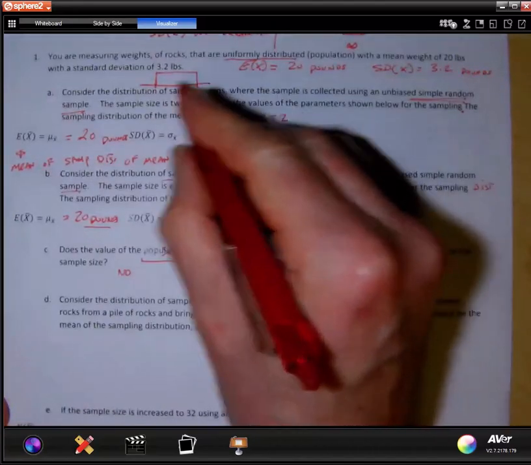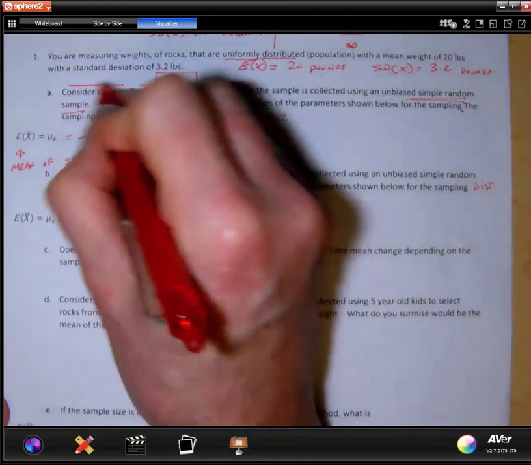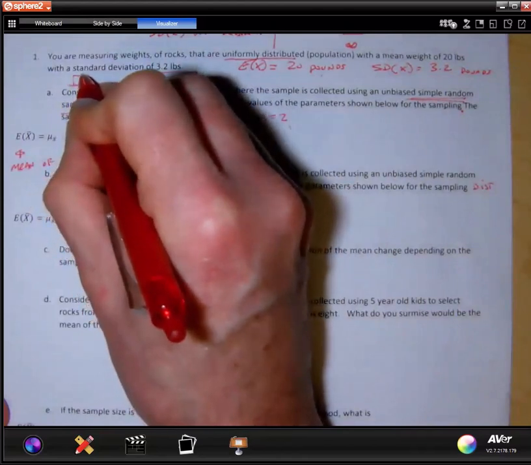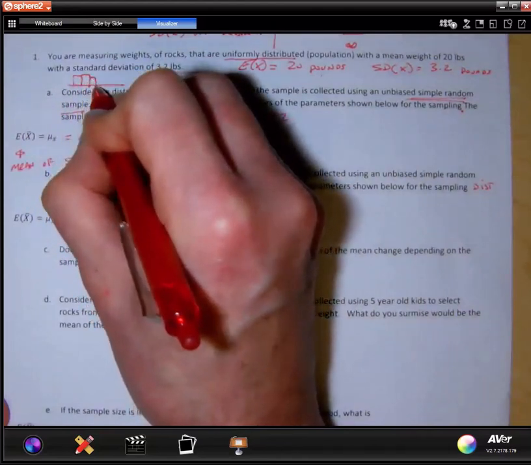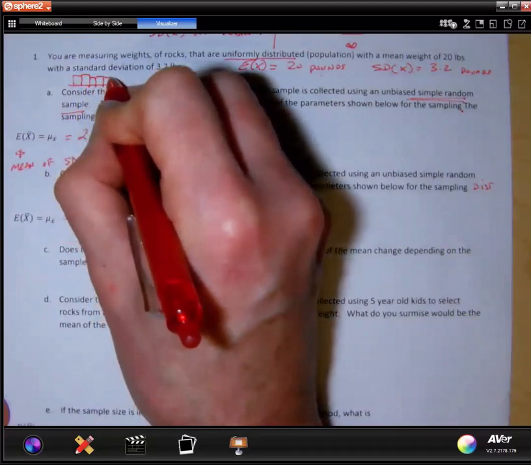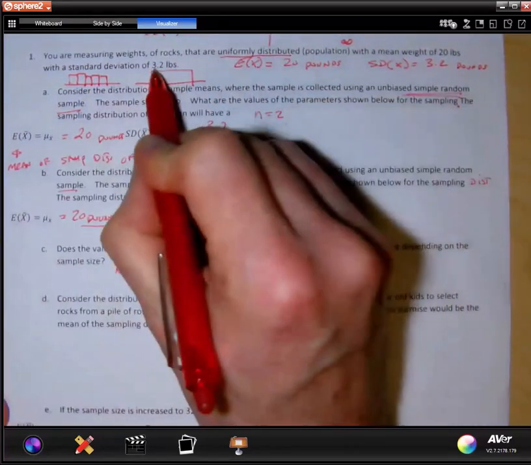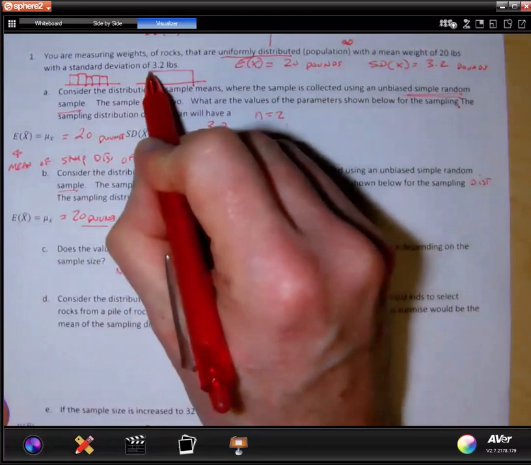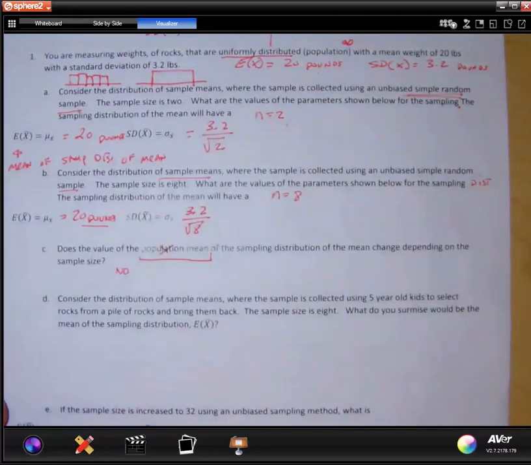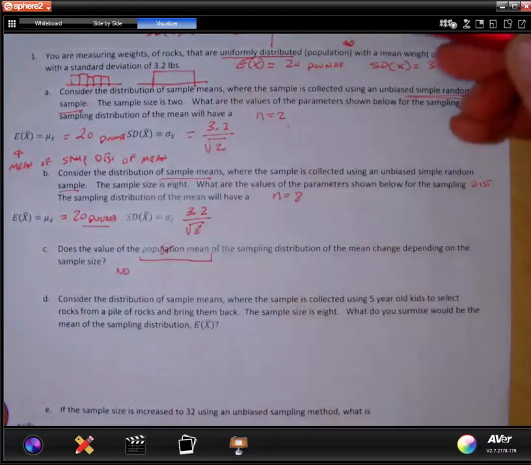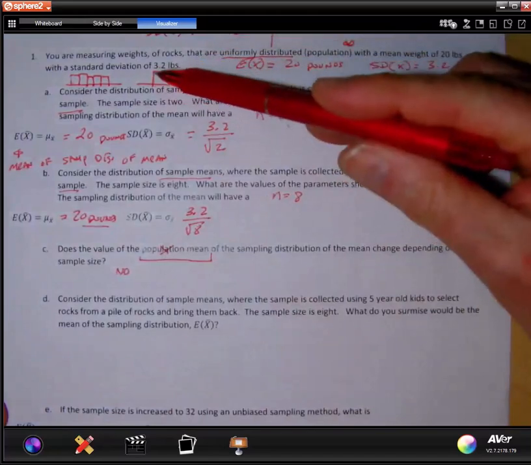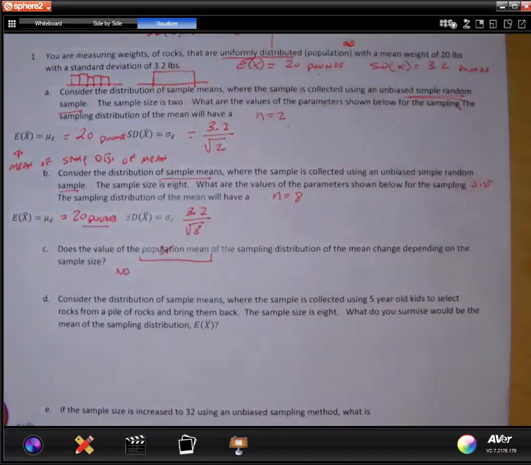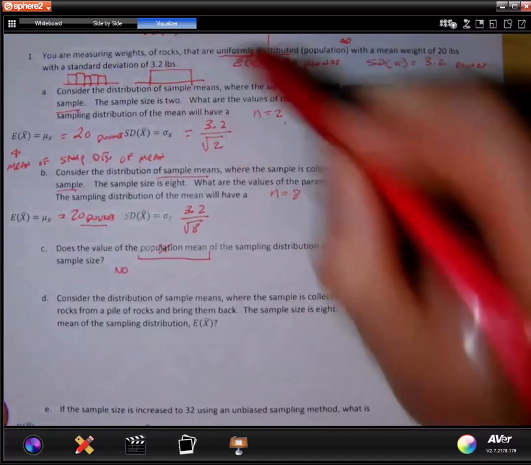If I sampled here and created a histogram, it would look something like this. It will be different heights, but relatively all the heights are about the same. So it would look something like that. So uniform just means all the way across, you have exactly the same chance. I mean, everything's equally likely, what it comes down to. So right now you're measuring rocks. The distribution of these rocks are, again, all the way across from however big to however small, completely uniform.